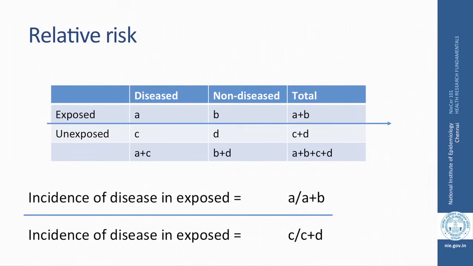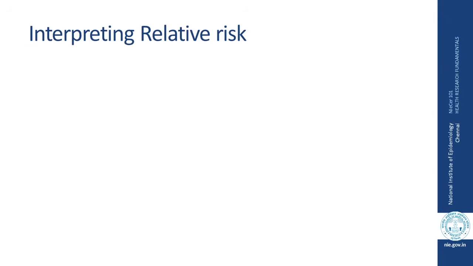So, we can calculate the incidence of disease in the exposed population, which is given by the formula A upon A plus B, and the incidence in the unexposed population would be C upon C plus D, and the ratio of these two incidences is the relative risk. How do you interpret this relative risk?